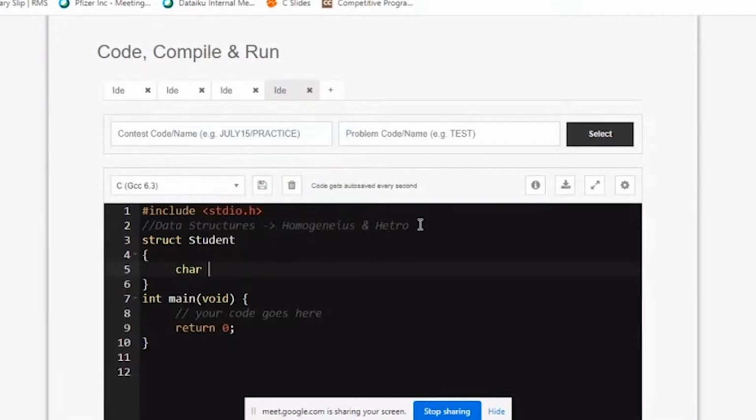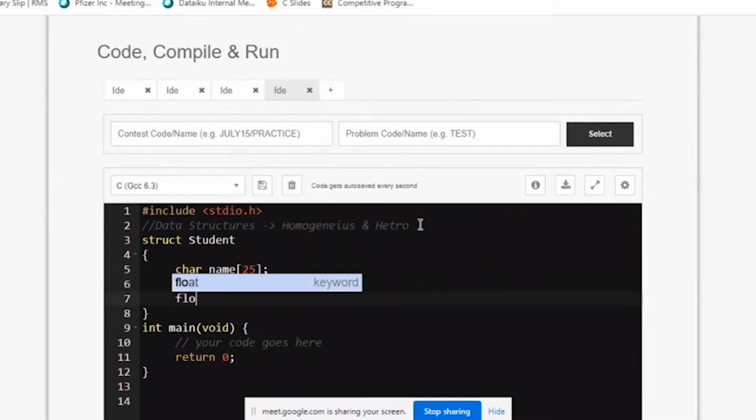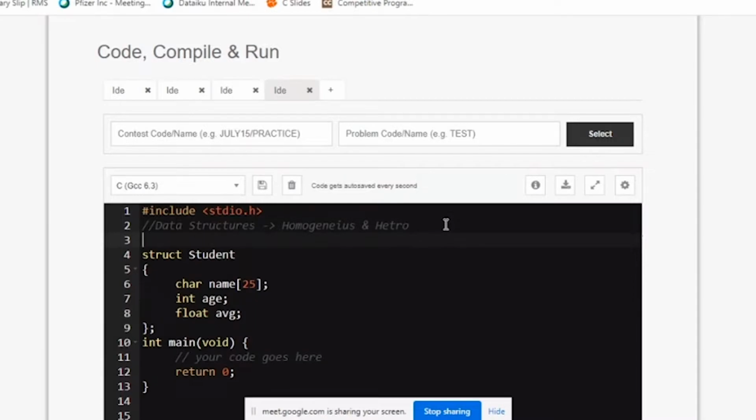What and all things will the student have? A character array for name, and let me reserve 25 rooms of 1 byte each for the name. Let me have an integer variable age. Let me have a floating type variable average marks. Fine. This is the syntax of it. See the syntax of a structure. I've just written a structure here. What is a structure? It's also a data structure. It's also a data type. It's just used for storing data related to a student.